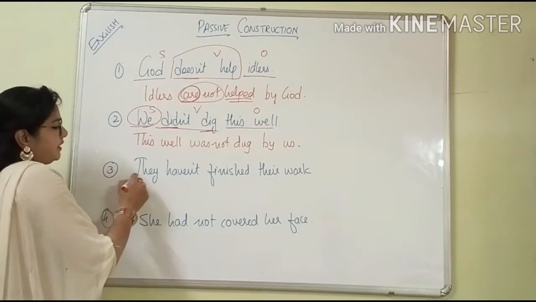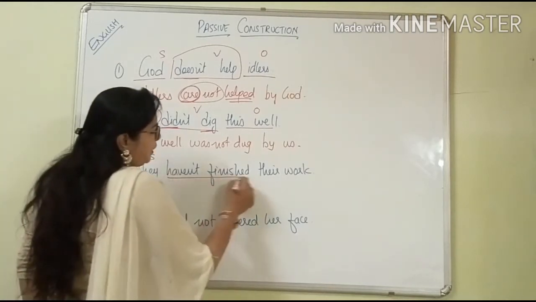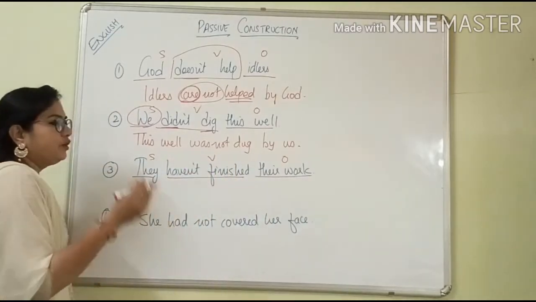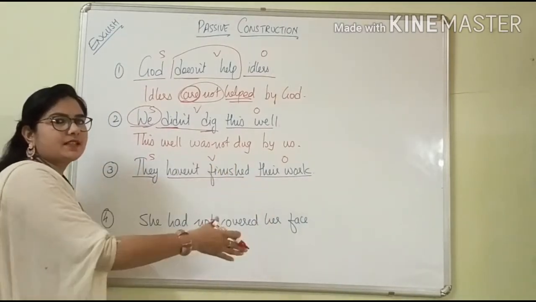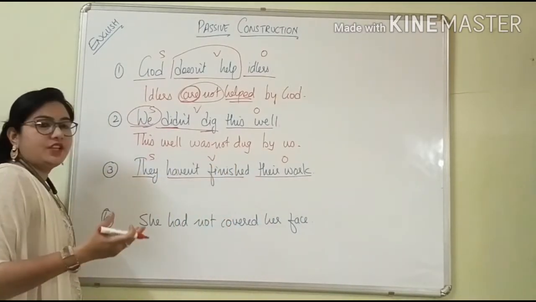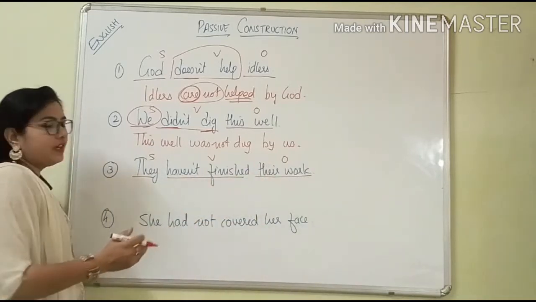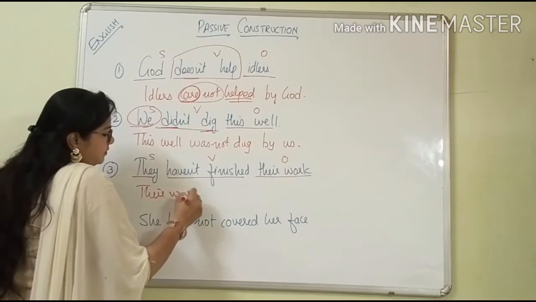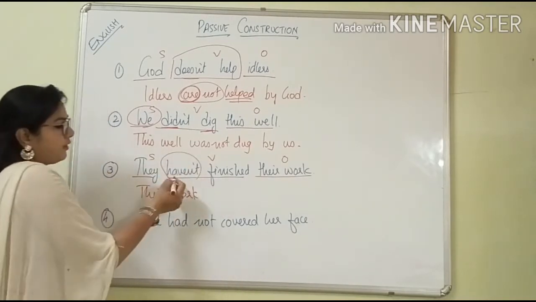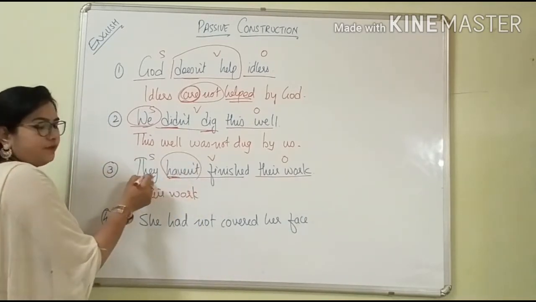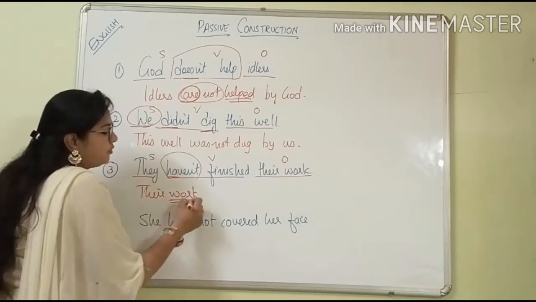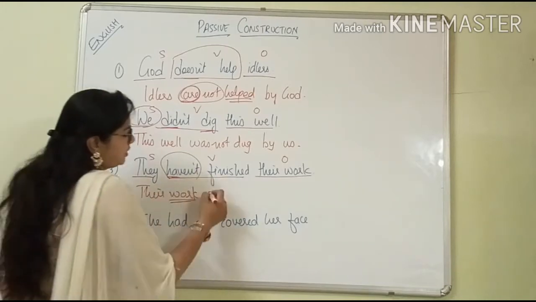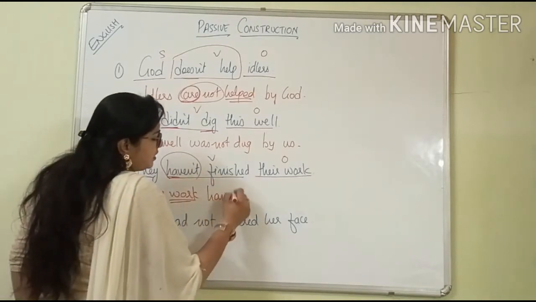Next is, they is the subject, haven't finished, and their work is the object. First of all, we have to separate the sentence into three parts. So it will be easy for us to arrange again. Now again object will keep here. Their work, haven't is there. But why have is here? Because there is the plural form. But here we are taking work. Work is the singular form. So we are going to keep here their work hasn't.